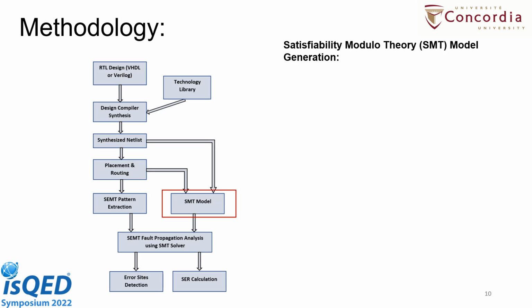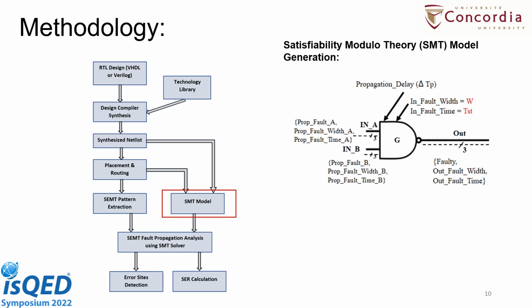While we are extracting the SEMT pattern, at the same time a SEMT model for each component in the synthesized design netlist is made. Let's talk about how the SEMT model for the NAND gate is made. The fault can be propagated to the output of any logical component in two ways. First, we can directly inject the fault at the gate, or it is possible that the fault is coming from the previous output of the circuit design.